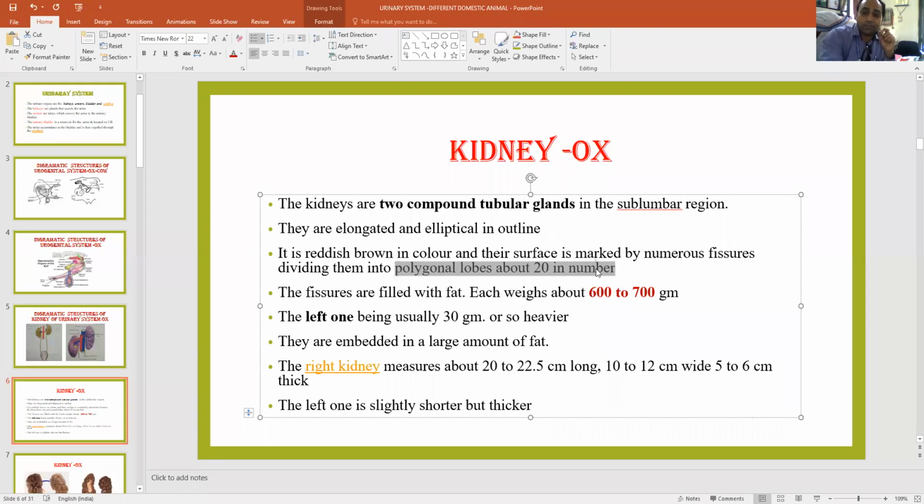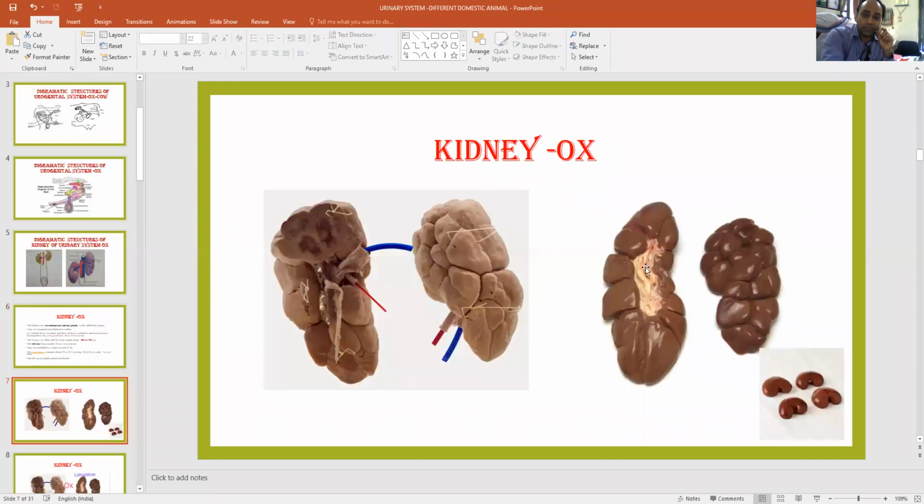This is the characteristic feature of the kidney of large ruminants, not in the case of sheep and goat. You see the normal structure of the kidney. This kidney is divided into many lobules. This is the characteristic feature. This is the kidney of the cow, or we can say ox or bull, and this is the kidney of sheep and goat. So you see the difference. This kidney is marked by polygonal structures, and this one is a smooth bean shape, elliptical in outline. So we will discuss later on. This is the right kidney and this is the left kidney. We will also identify how the right kidney looks and how the left kidney looks.